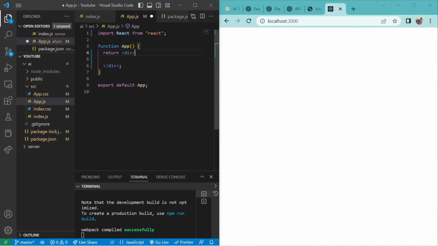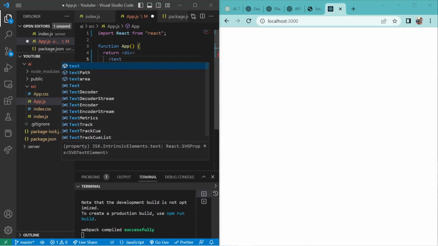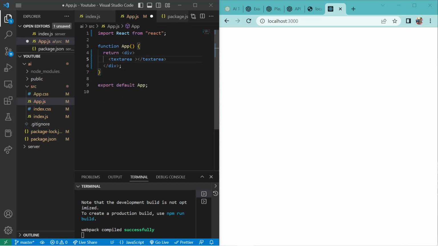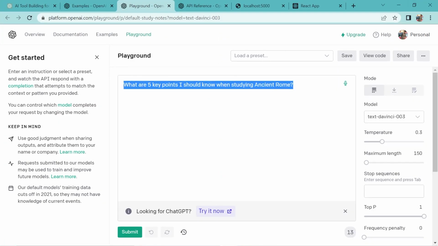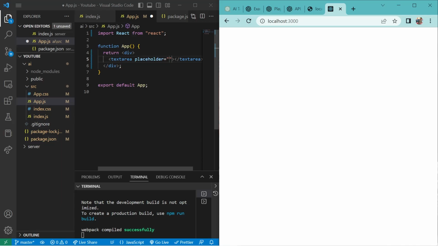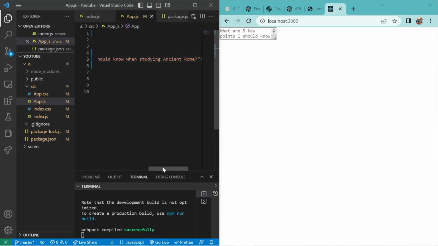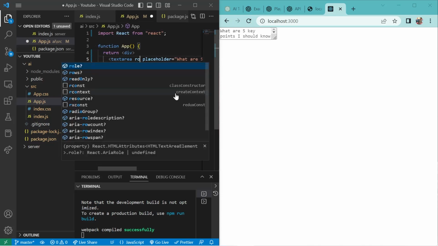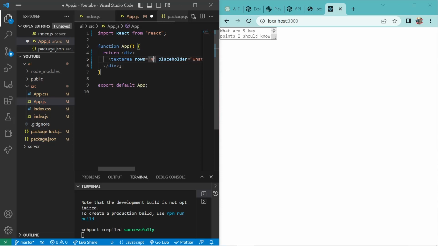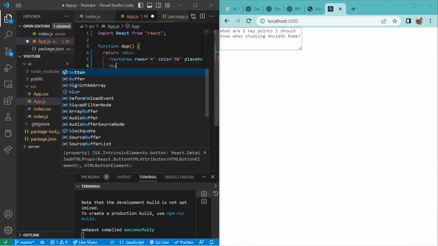In the front end, we are going to create a text area. So I'll create a text area. Alright, this is my text area. And I'll add a placeholder. I'll take the placeholder title of this example, so if somebody doesn't know how to use this, it helps them understand what it does. Then I'm going to give it some more properties. I'll set rows to 4, which will be enough, and columns around 30 will be fine. This is the text area, and now I'll implement a button.